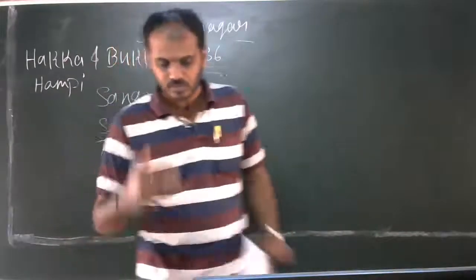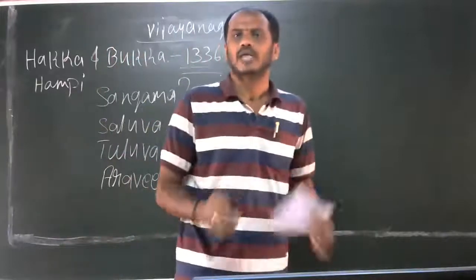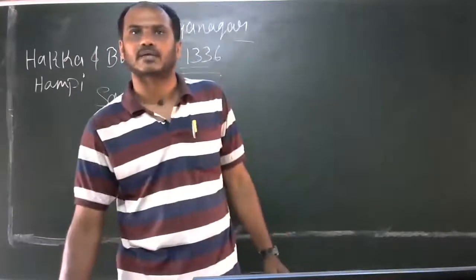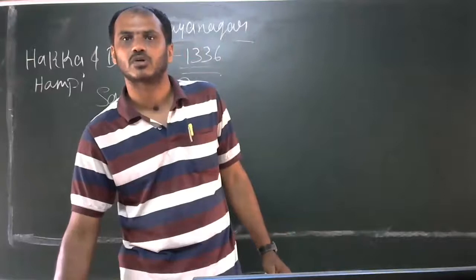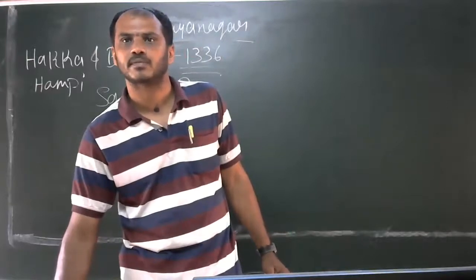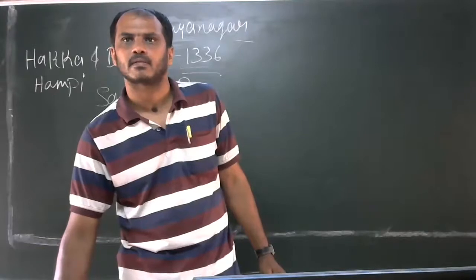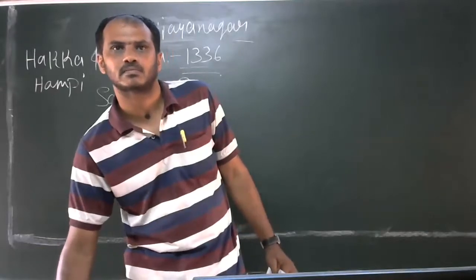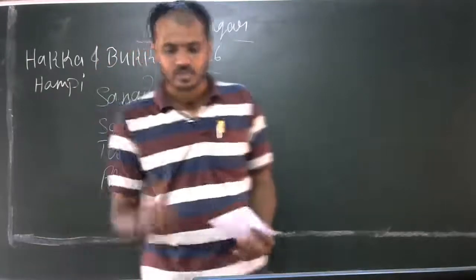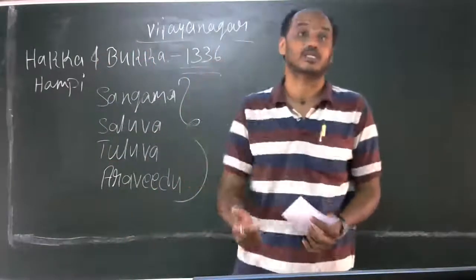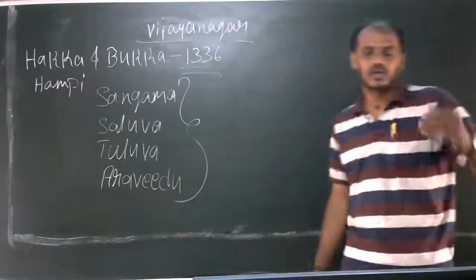So the dynasties which ruled over the Vijayanagara Empire: the Sangama, Saluva, Tuluva, and Aravidu dynasties. Now the famous kings.